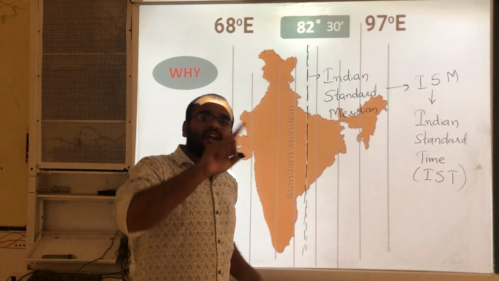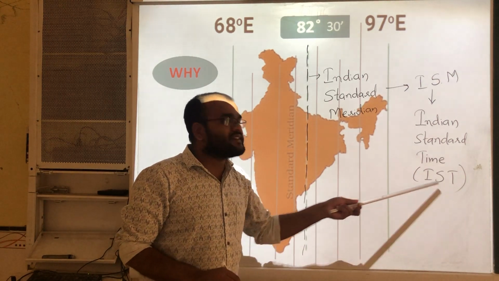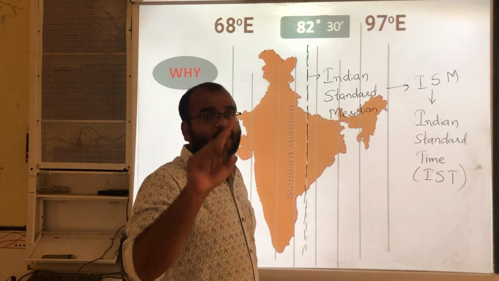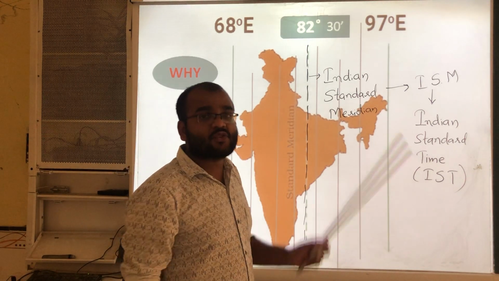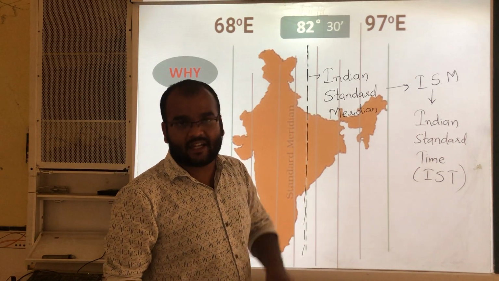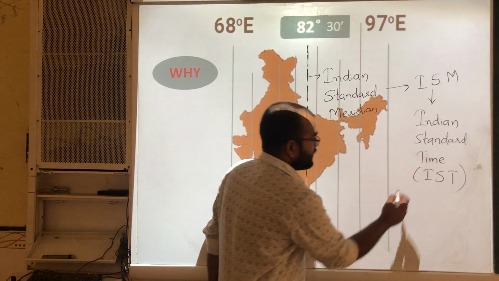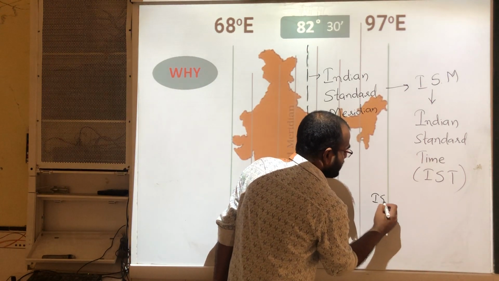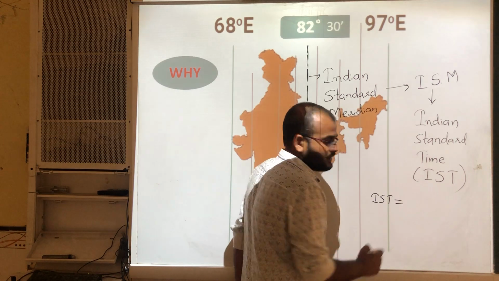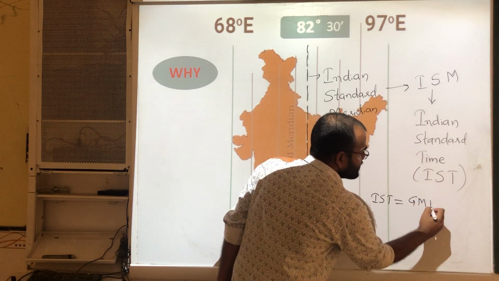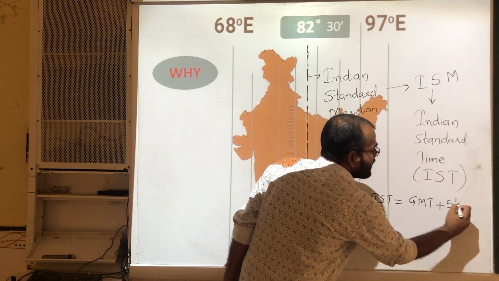Already I told you, our Indian Standard Time is 5.5 hours ahead of Greenwich Mean Time. Indian Standard Time, IST, is equal to GMT, Greenwich Mean Time, plus 5.5 hours.